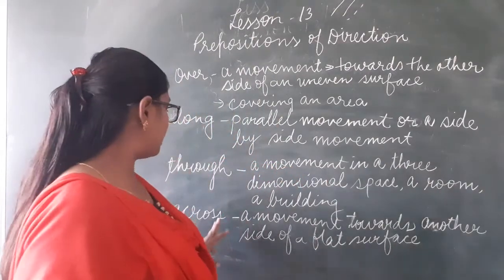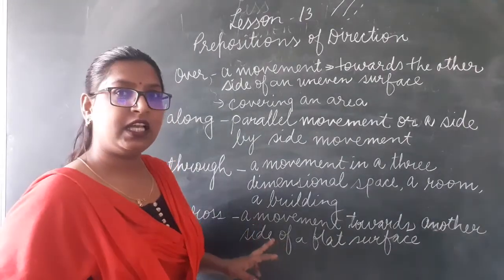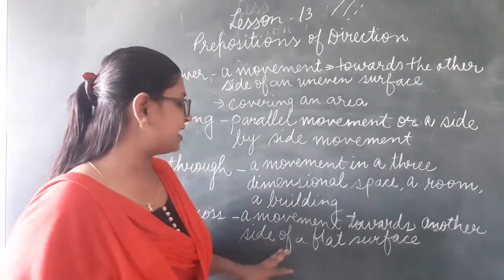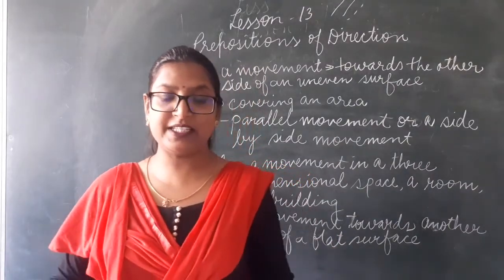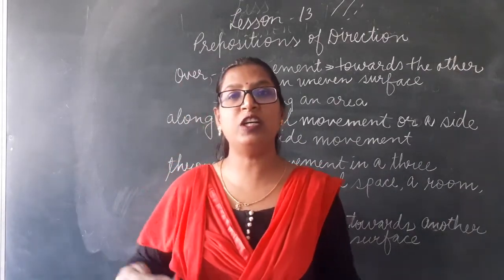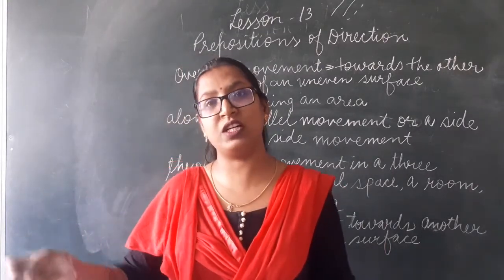Next is across. It indicates a movement towards another side of a flat surface. For example, go across the road.